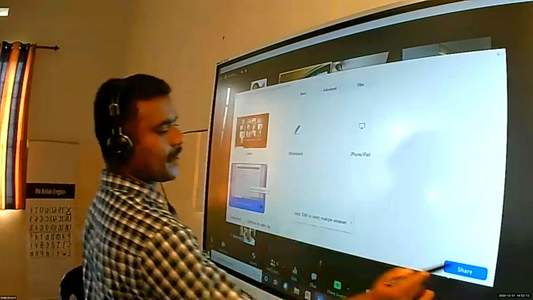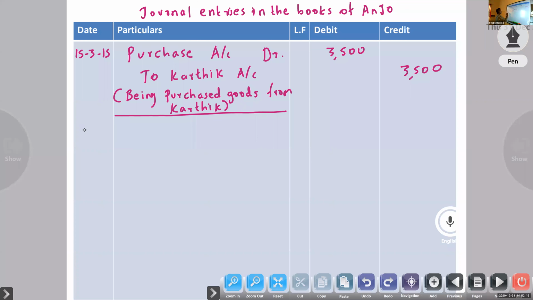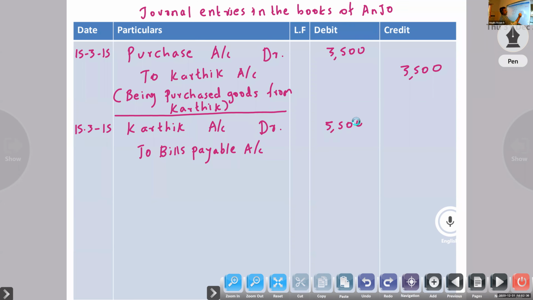Second entry, Karthik account to bills payable account. Bills payable account 3,500. Being acceptance given.